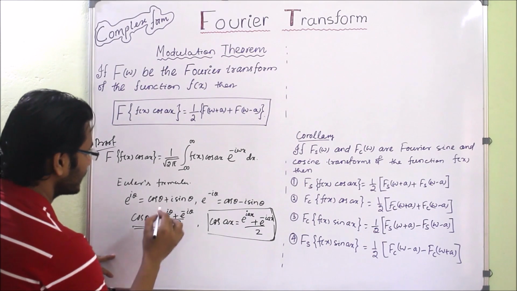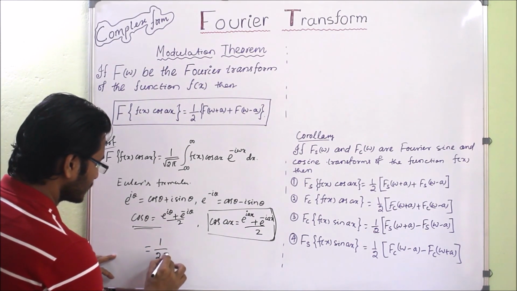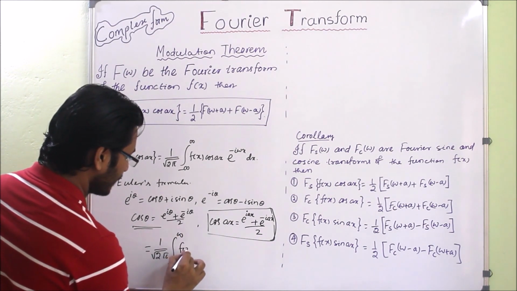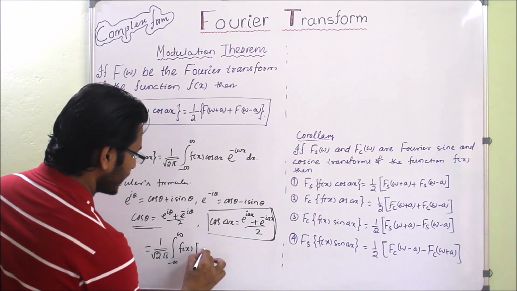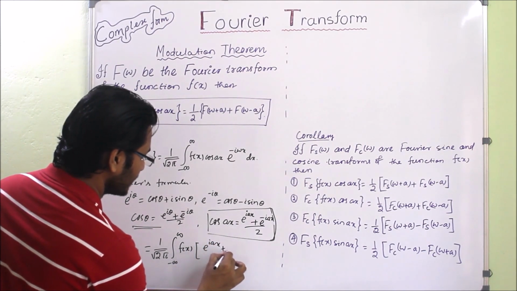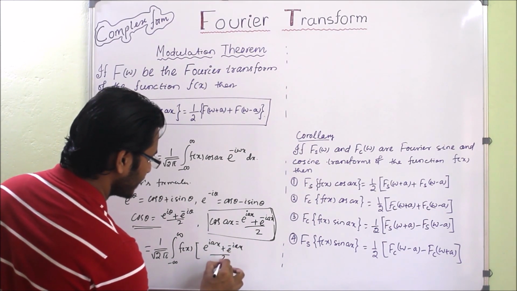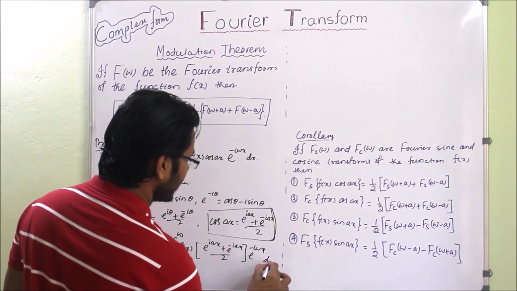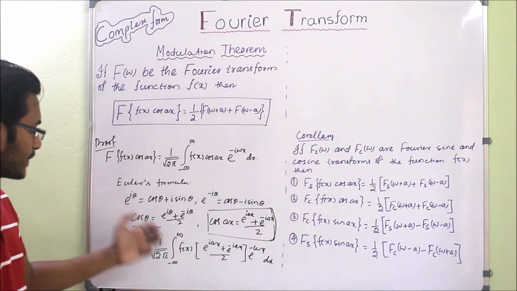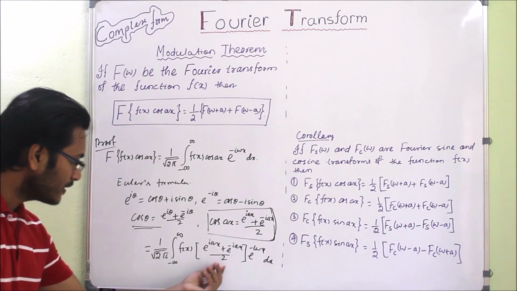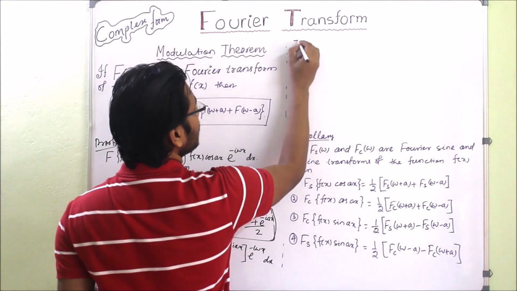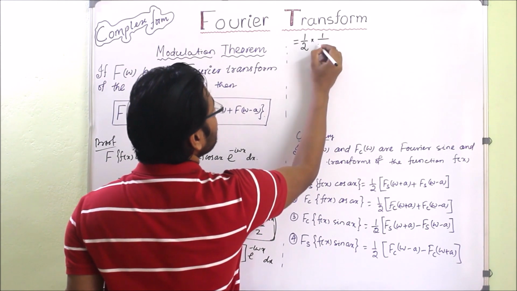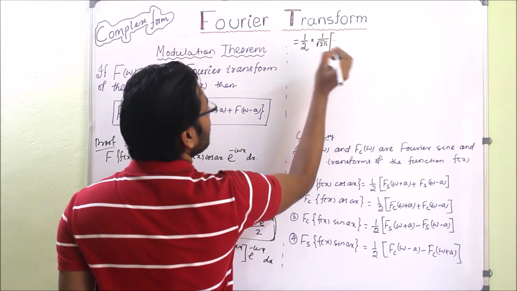Now if we use it, what will happen? Let's see. First write down: 1 by square root of 2 pi, integration from minus infinity to infinity, f of x, and inside we write e to the power i ax plus e to the power minus i ax, divided by 2, whole into e to the power minus iwx dx. Next step is to expand this, and the factor 1 by 2 we take to the left. So it will be 1 by 2 times 1 by square root of 2 pi, then we write the bracket.